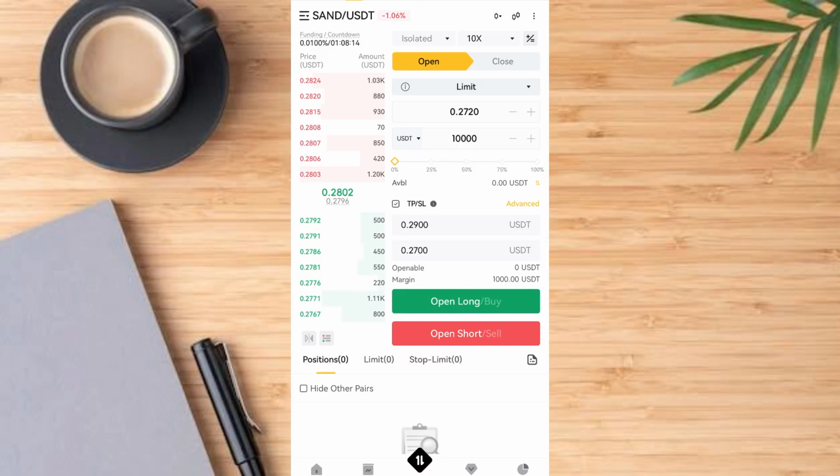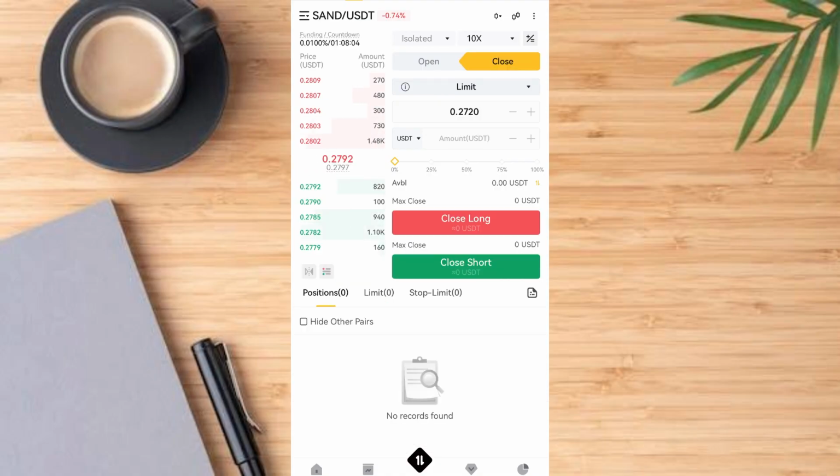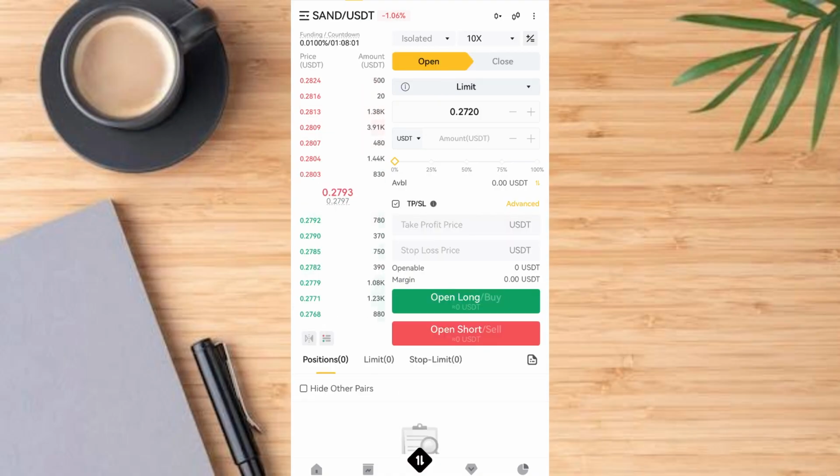And if you are taking it on close, make sure that when you are taking profit on open long, the price you take profit at is always higher than the entry price. But when you are taking profit from open shorts, the price at which you take profit is always lower than the price you entered the market. So that is all you need to know about this platform and start earning for yourself.